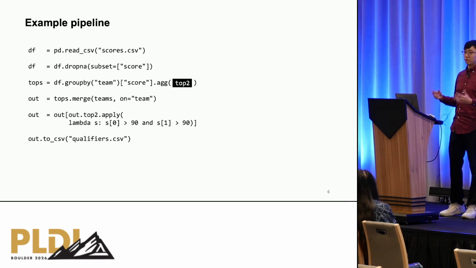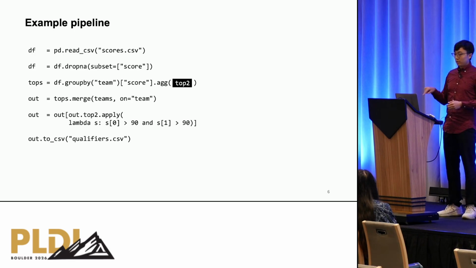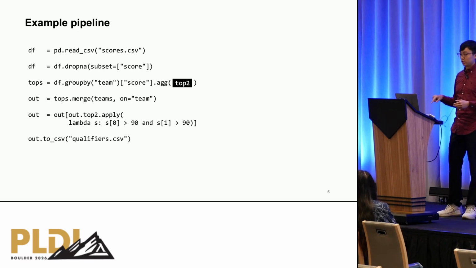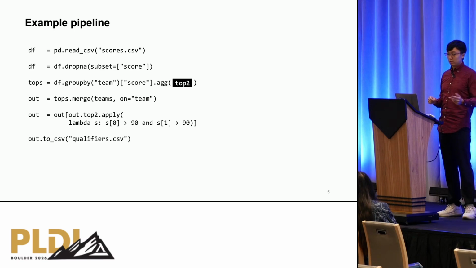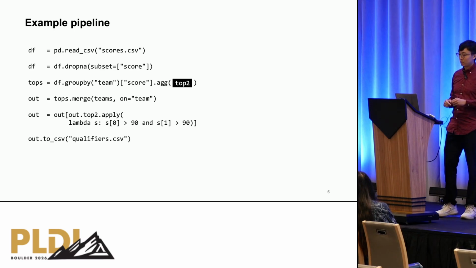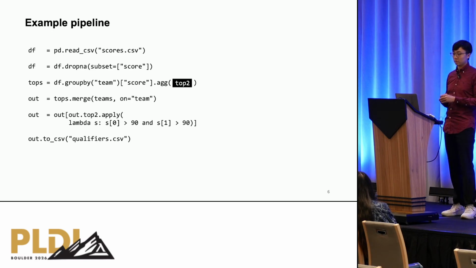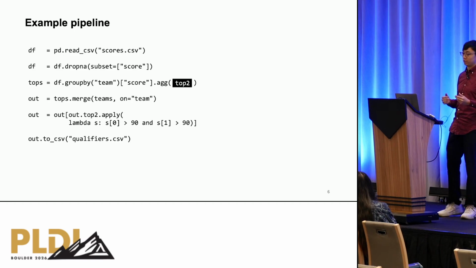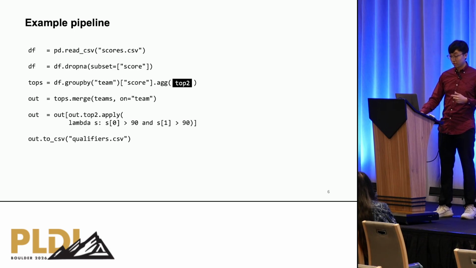Let's take a look at a concrete example of what these pipelines look like. Here, we read data from a CSV file into a data frame, and then we drop null values from it. After that, we perform a per-group aggregation that essentially computes the top two scores of each team. After we obtain the output data frame, we merge it with a teams data frame. At that point, we apply a filter to the combined table that essentially keeps only rows with both top two scores above 90. At the end, we write to a CSV file.